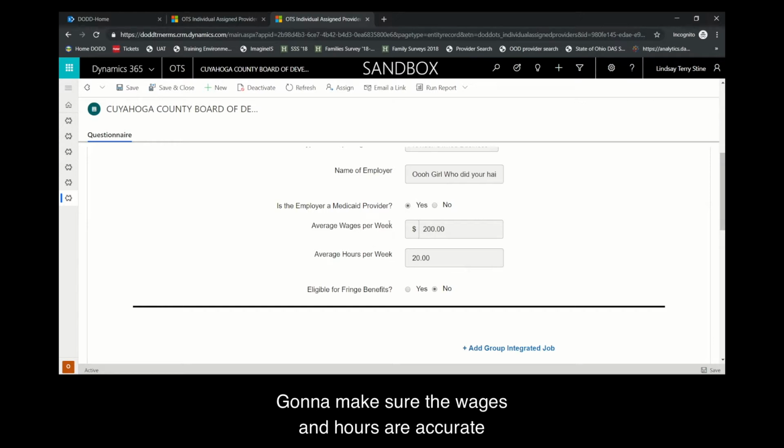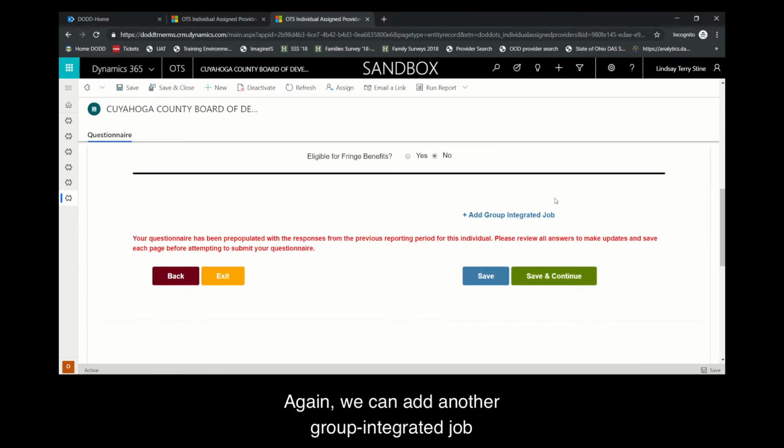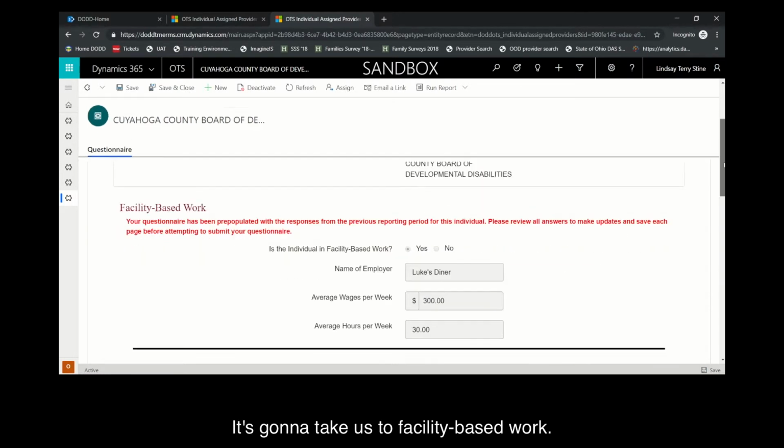Going to make sure the wages and hours are accurate and eligible or not for fringe benefits. Again, we can add another group integrated job, or we can just move on. So we're going to go ahead and save and continue. It's going to take us to facility-based work.